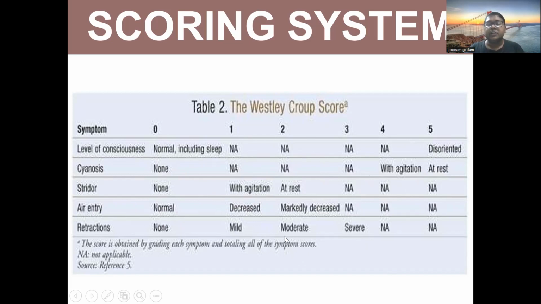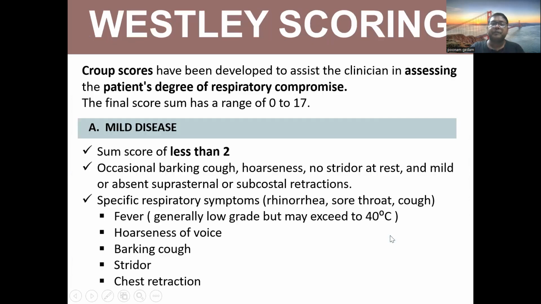So 1 is mild, 2 is moderate, 3 is severe. So Westley score, group scores have been developed to assist the clinicians in assessing the patient's degree of respiratory compromise. The final score sum has a range of 0 to 17. Mild disease: a score of less than 2, occasionally barking cough, hoarseness, no stridor at rest, and mild or absent suprasternal or subcostal retractions.